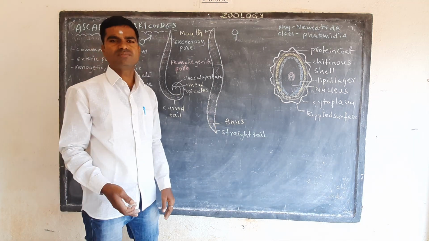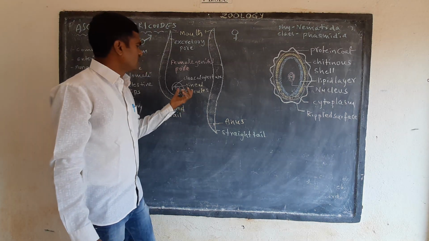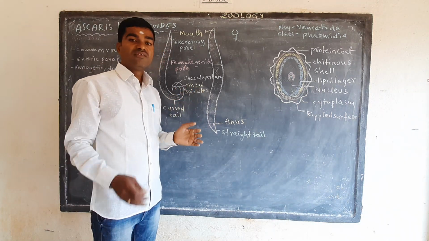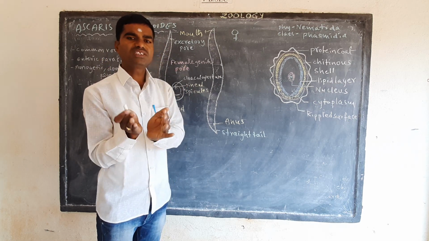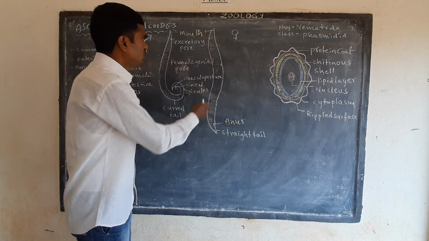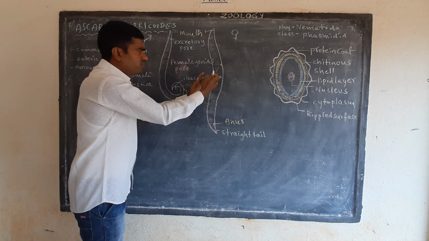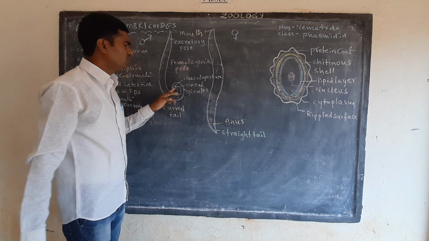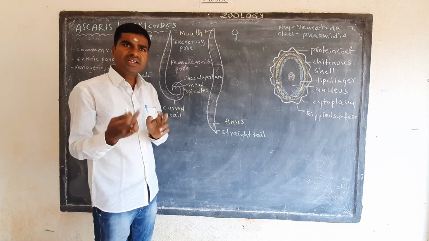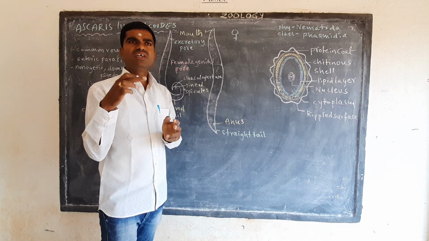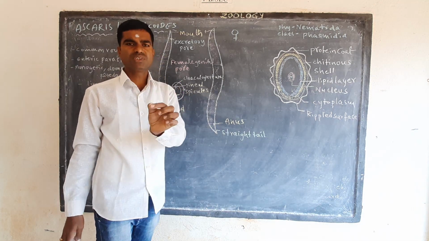Another important point, very important for NEET and other competitive exams: females are larger than the males. In Ascaris lumbricoides, females are larger than males. Males contain penial spicules and a curved tail. When the tail curves, it contains the penial spicules.